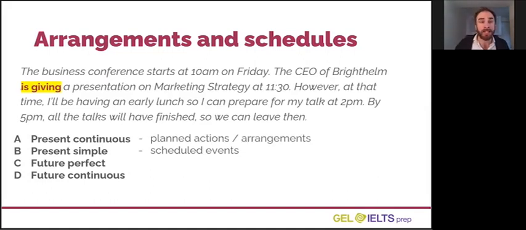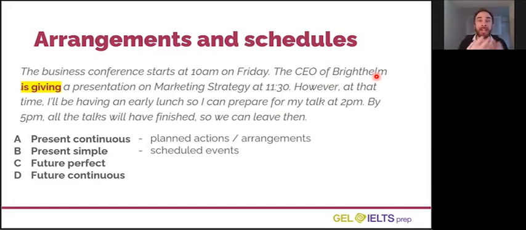The correct answer is A, present continuous. Now, this is a planned event, similar to scheduled event. However, notice that the subject is the CEO of Brighthelm. That is what that person is doing. So from the perspective of that person, they are giving a presentation.